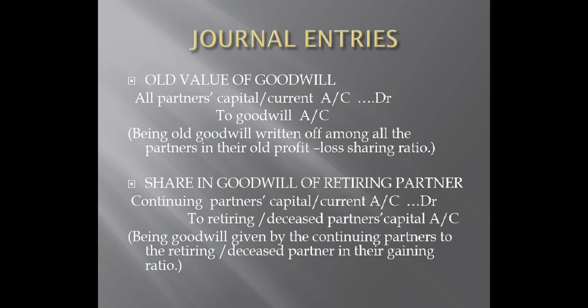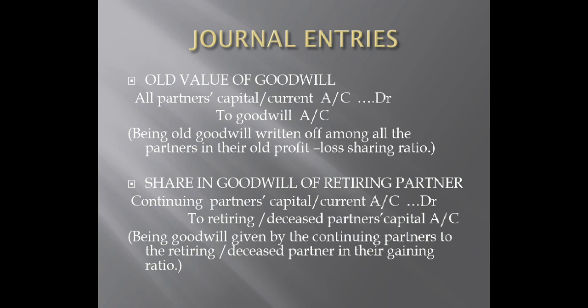Being old goodwill written off among all the partners in their old profit loss sharing ratio. You know the posting for this very well. If you want to post this journal entry in partners' capital current accounts, what are you going to write? You are going to write on the debit side to goodwill account with the respective amount in the column of all the three partners.